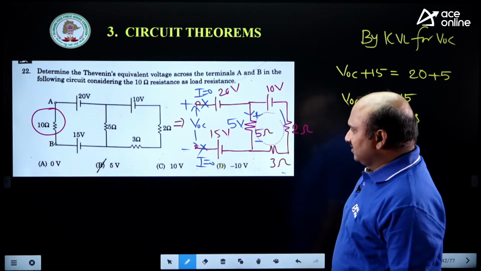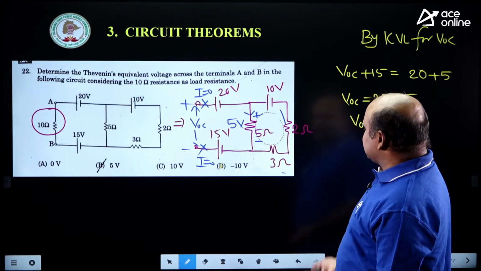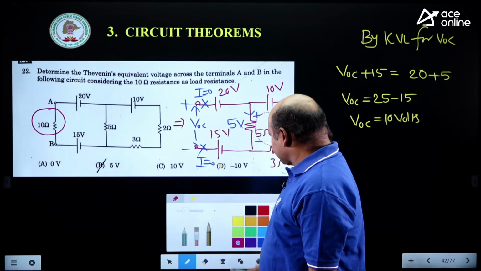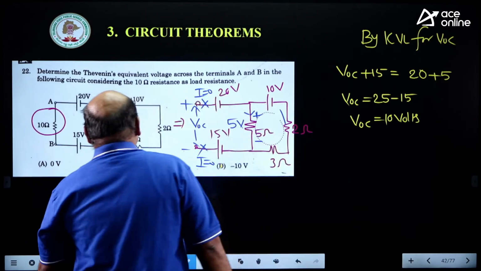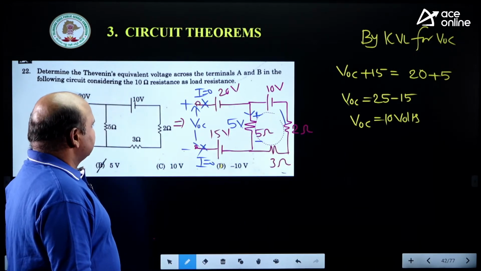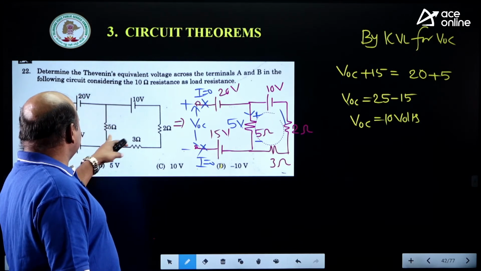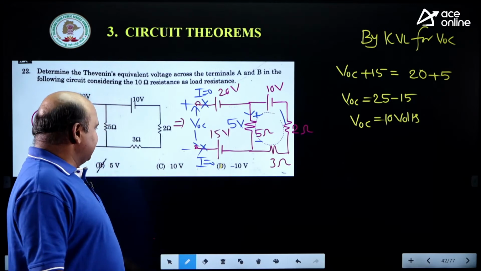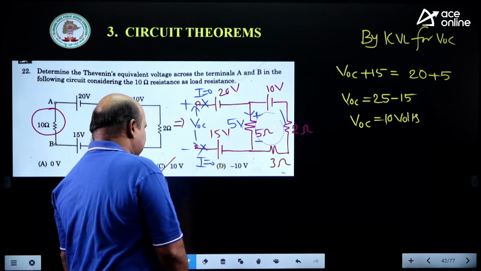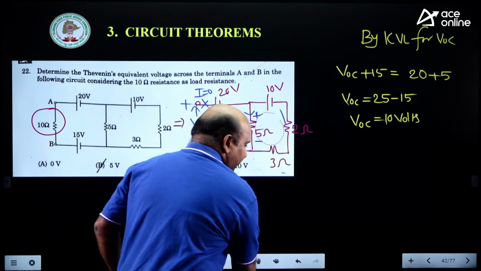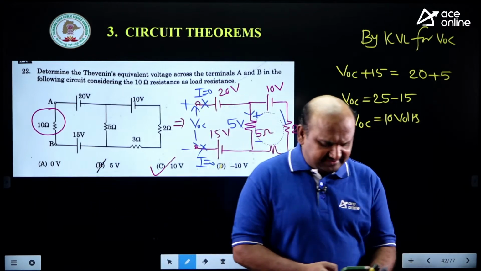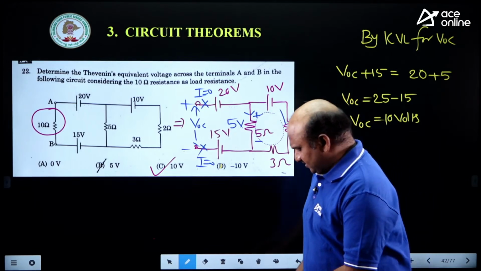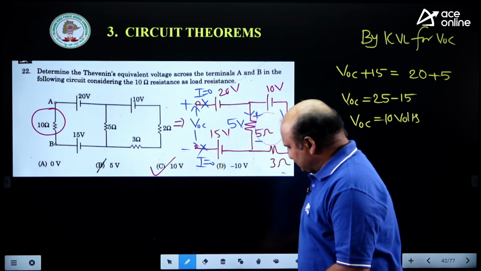Yes or no? Plus 10 or minus 10? This is plus 10 only. Then which is the correct option? C is the correct option. Are you getting? Sometimes you may think that here this totally 20 will be cancelled, 0 you may take it. But it is not 0. It is what? C is the correct option. Are you getting the clarity? Very good here. Very good.